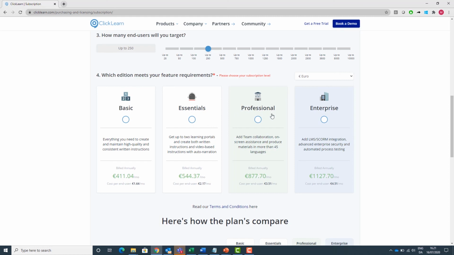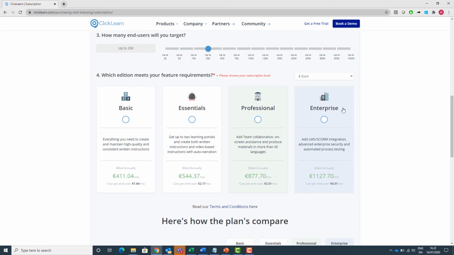Professional is when we touch base on the languages. So if you need your learning materials translated into 45 different languages and you want a live embedded avatar, then you will need the Professional edition. Enterprise is when we need to be SCORM compliant, having integrations into LMS systems, and delivering automated process testing.